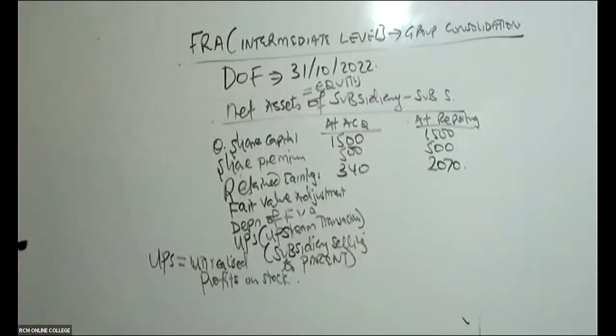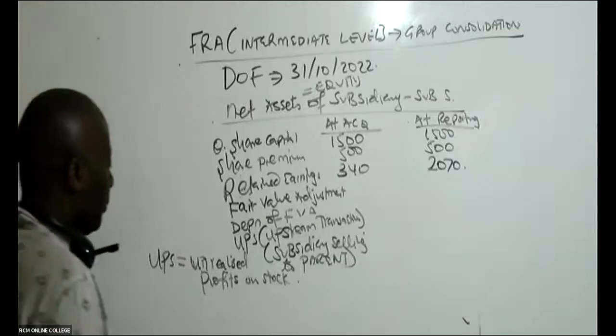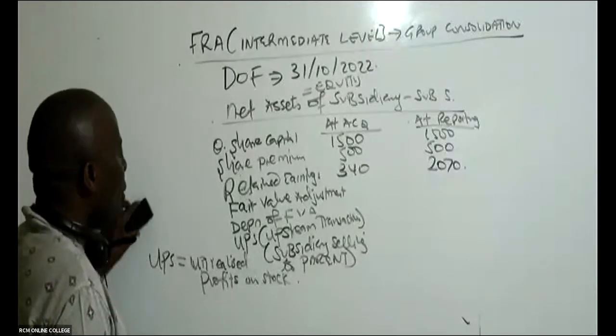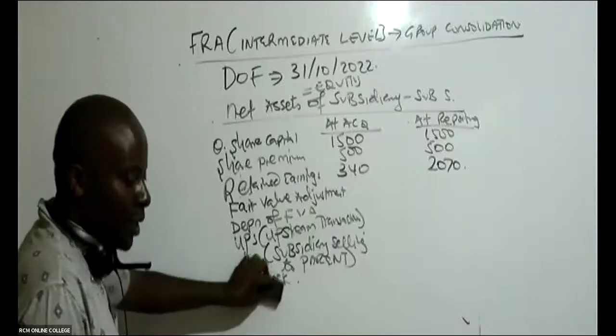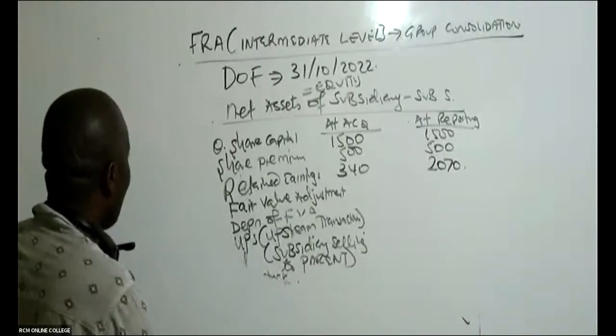So this is unrealized profits on what we call stock. And how do we calculate this unrealized profit on stock?